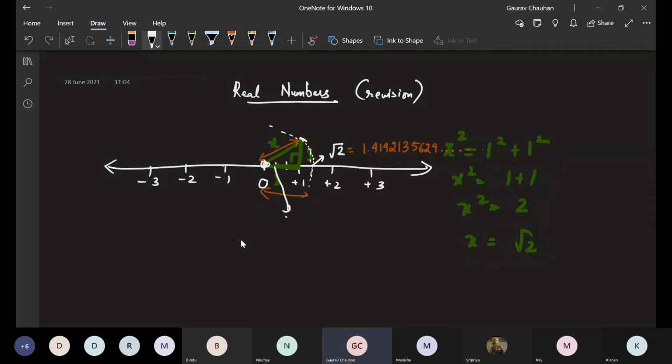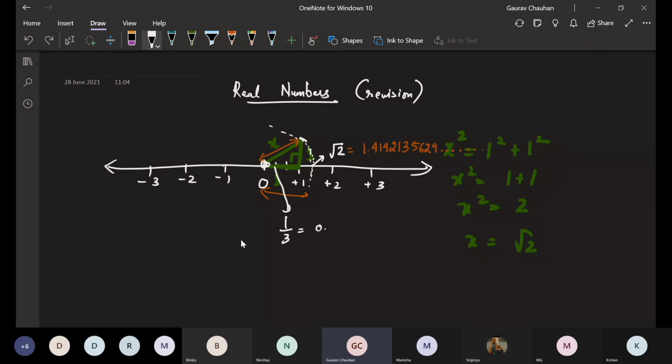Sorry, not root 3, 1 by 3. It was 0.3333 and it kept on going. Root 2 also was going on and on, but there is a very basic difference in the way in which root 2 is keeping on going and the way in which 1 by 3 is keeping on going. What is the difference here? How do you think 1 by 3 and root 2 are different?